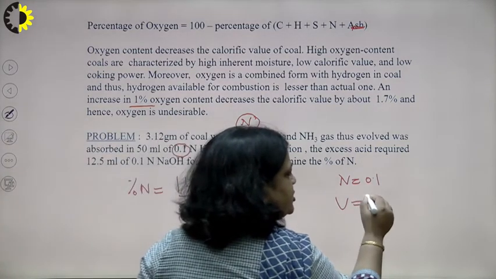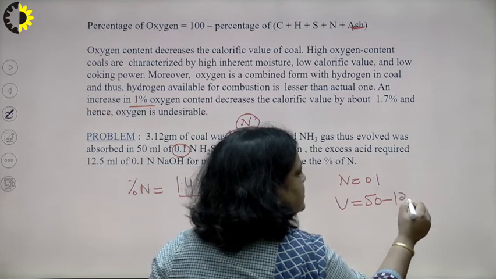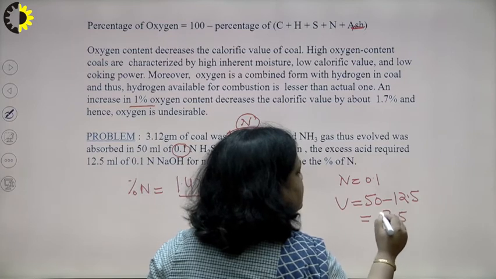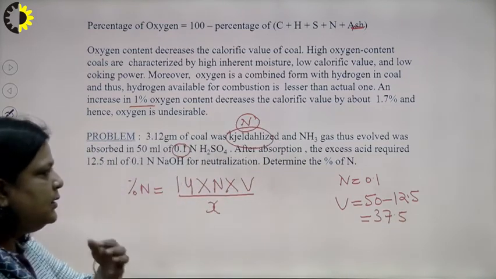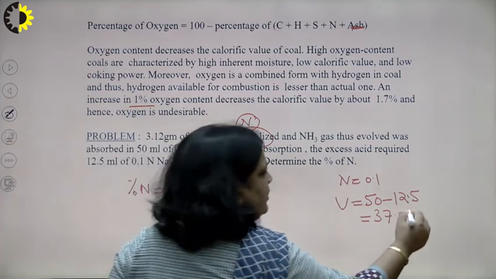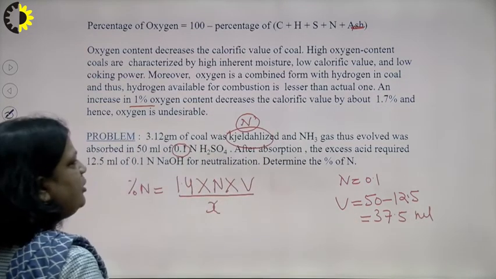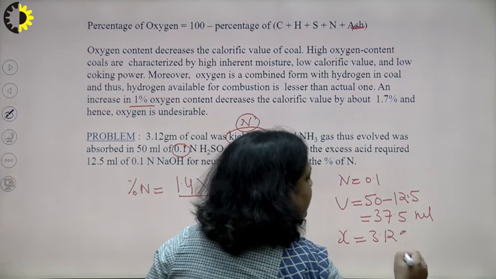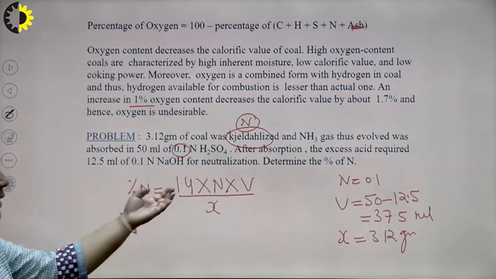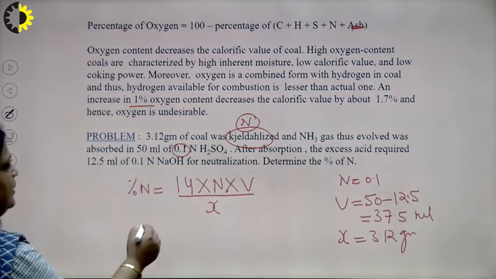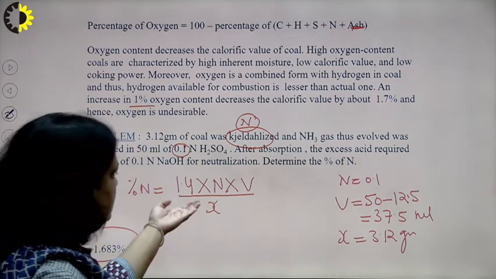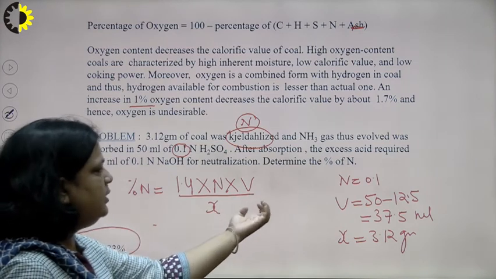So, the volume of H2SO4 used is 50 minus 12.5, which is 37.5 ml. X is the weight of coal, which is equal to 3.12 gram. So, when we put the values of N, V and X, 1.4 into 0.1 into 37.5 divided by 3.12, the percentage of nitrogen comes to 1.683. So, it is a simple question.